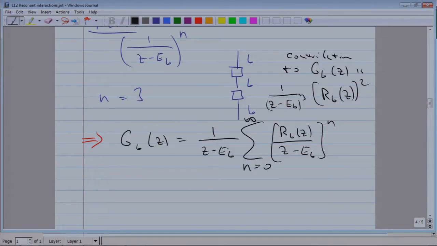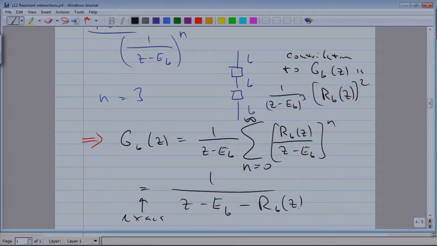And since this is now an algebraic equation with a geometric series, we can write it exactly as this minus R_B of z.